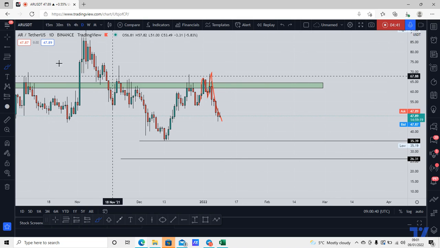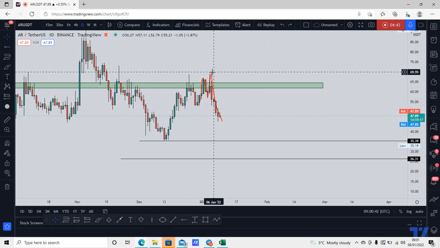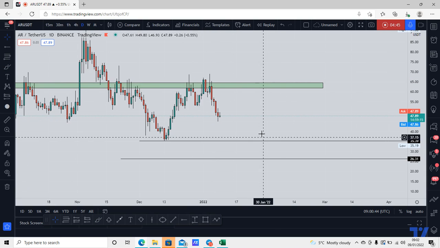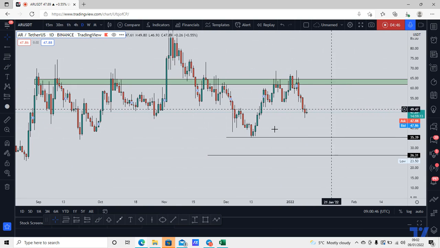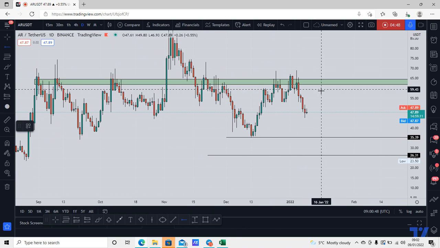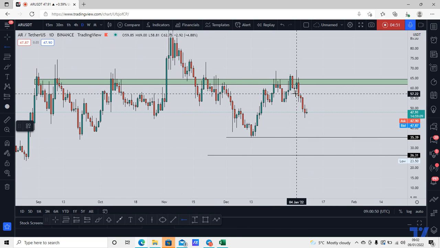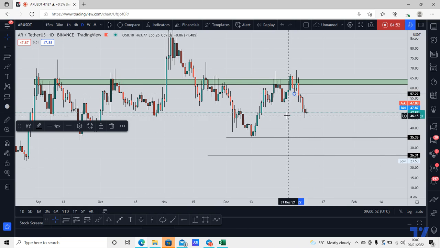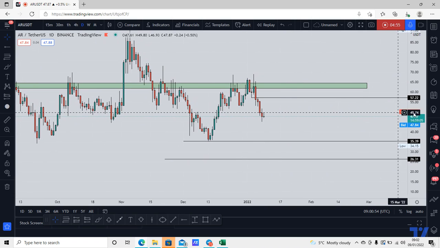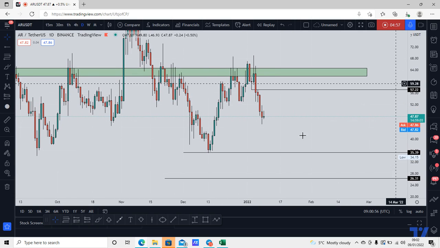So we have the M formation. We expect the market to complete the pattern at the neckline as it is a highly probable pattern within the market. So let's identify our neckline, which is exactly this low here, this low of the wick here. So we have our neckline of the M formation.